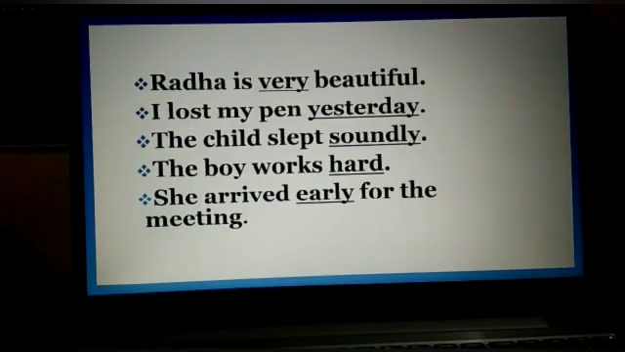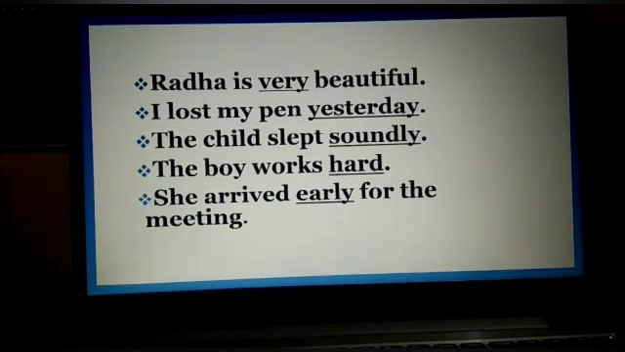Now see the next example. Radha is very beautiful. Now in this example, very is an adverb as it describes the adjective beautiful. Means it gives more information about the adjective beautiful. Means how is Radha? She is very beautiful. So very is an adverb.